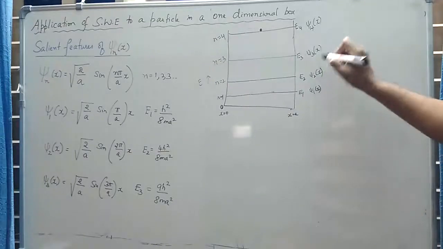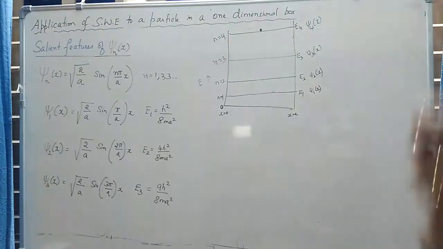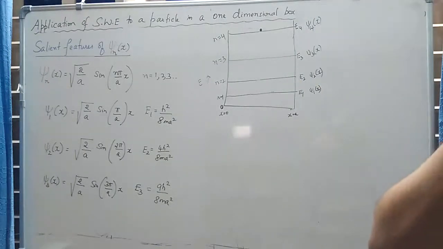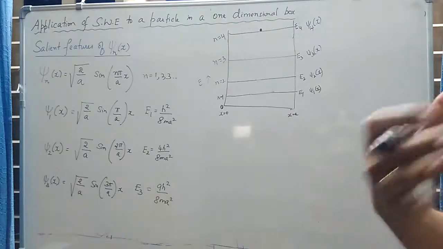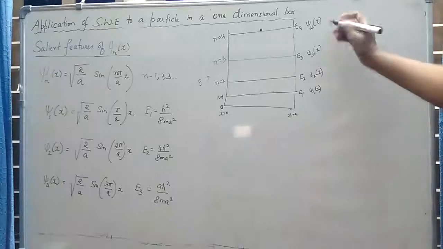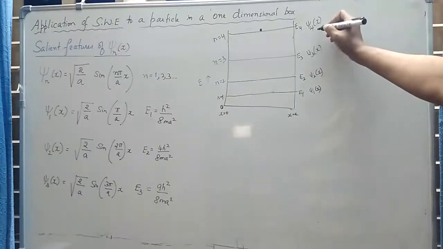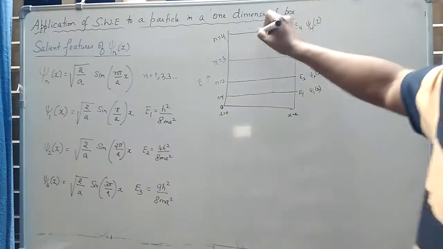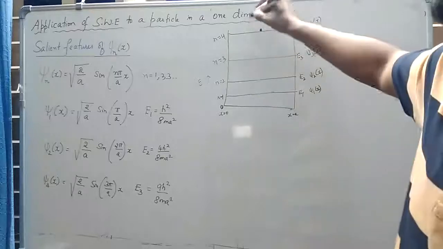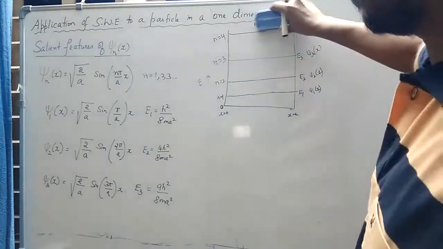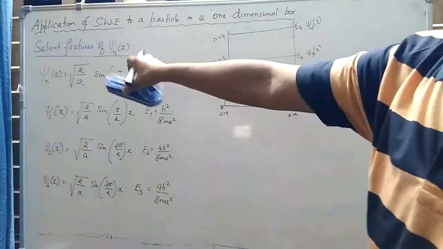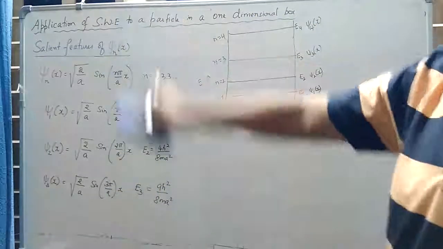So this psi1 of x, psi2 of x, psi3 of x, etc., they describe the state of the system. It means the state of the system corresponding to a specific energy. For example, if I say the wave function is psi4 of x, it means the particle is having energy E4 and it is in the state corresponding to n is equal to 4. So when we solve a Schrodinger wave equation, we do not get one solution, we get an infinite set of solutions.